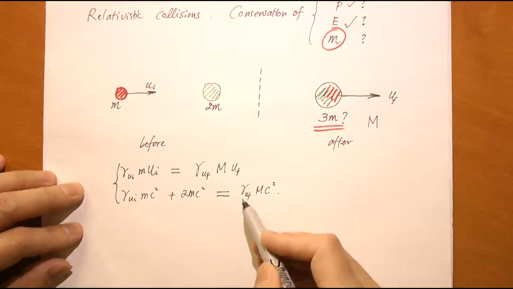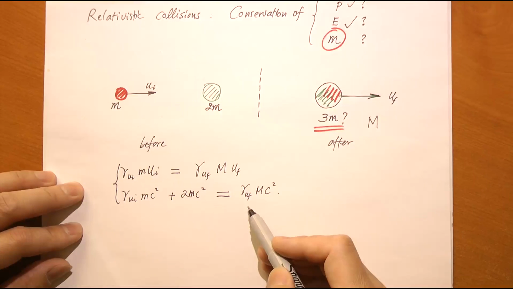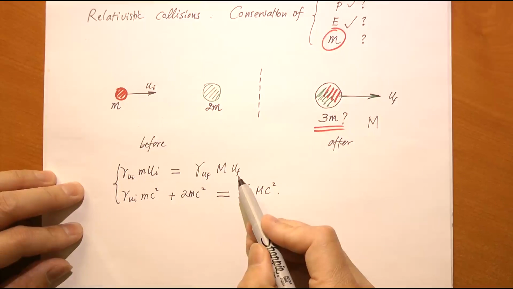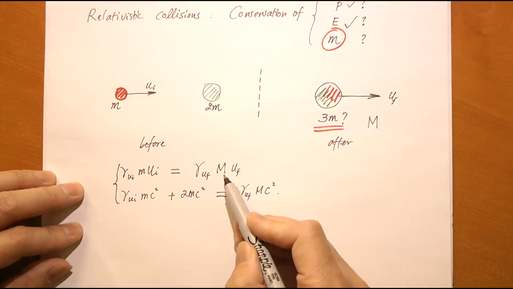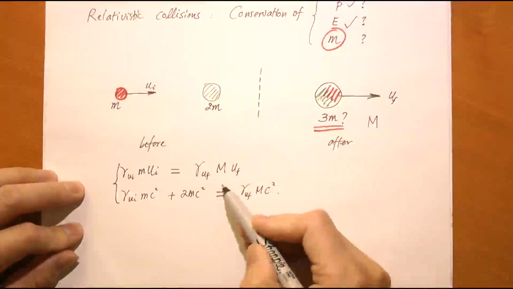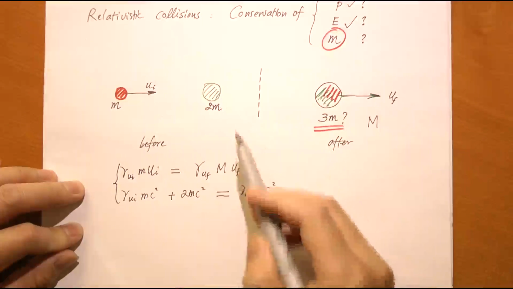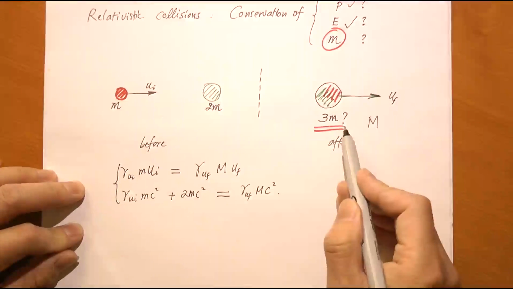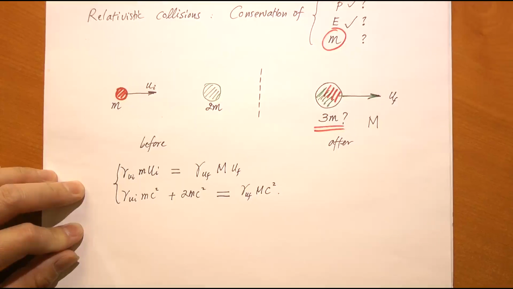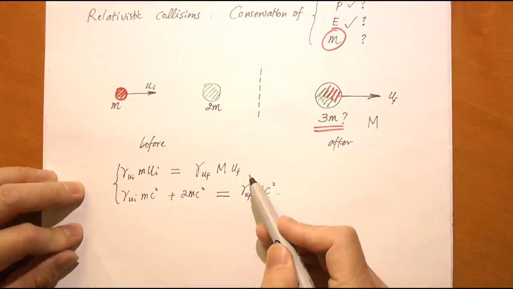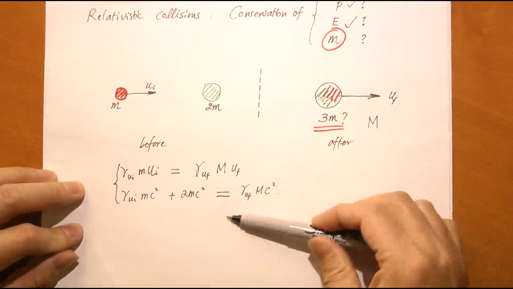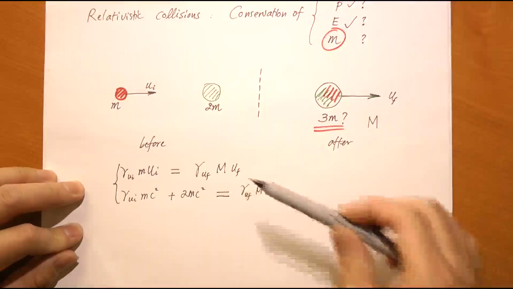We have here two equations. How many unknowns do we have? Well, we have u final, and we have the total rest mass of the final particle, big M. If you assume big M to be the sum of these two masses, so you replace big M with 3 times small m, then there is only one variable left for this equation set, and that is u final. It is the only unknown. But you have two equations, right? Two equations, only one unknown.